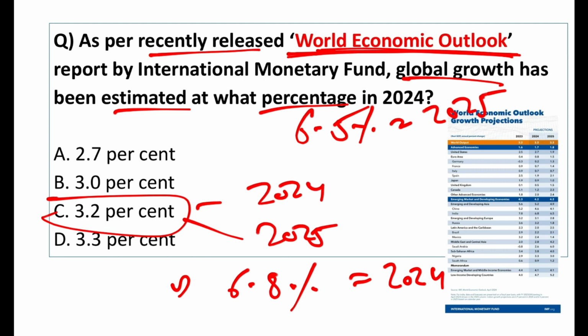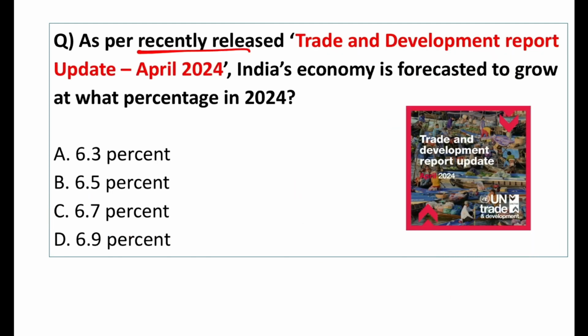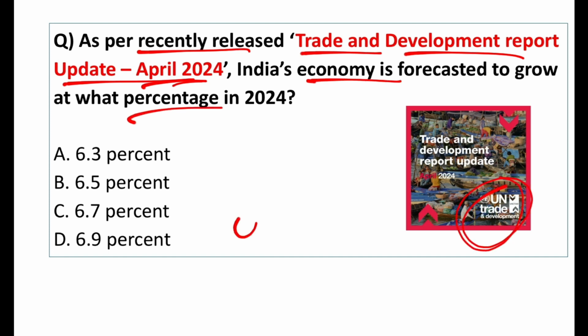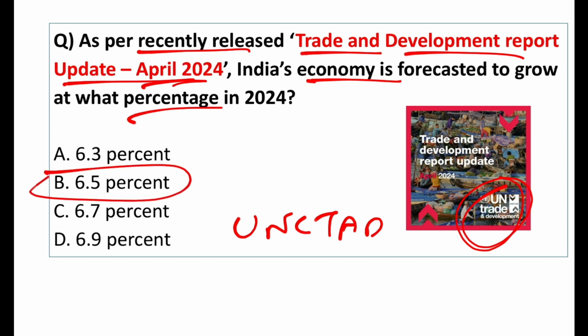As per recently released Trade and Development Report update for April, India's economy is forecasted to grow at what percent? This is given by UN Trade and Development, UNCTAD, headquartered in Geneva. So India's growth rate, according to this, will be 6.5% in 2024. According to United Nations Conference on Trade and Development, which now they call simply UN Trade and Development. And global economic growth rate, according to them, will be 2.6% in 2024.